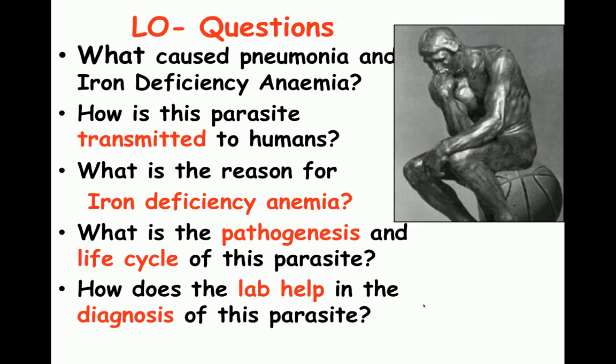Now, the questions related to this scenario, or your learning objectives, are that at the end of this session, all of you should be able to name the organism which is responsible for pneumonia and iron deficiency anemia. You should be able to identify the modes of transmission of this parasite. You should be familiar with the reasons why it causes iron deficiency anemia, what is its pathogenesis. You should know the life cycle, and the most important is the lab diagnosis, which all of you should be familiar with.